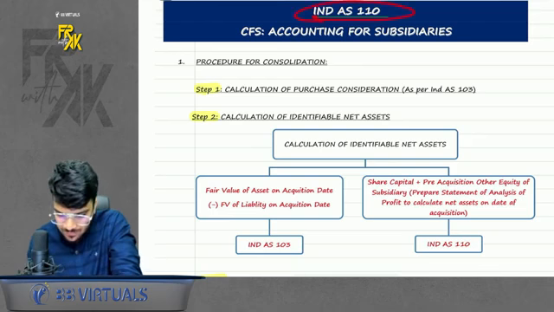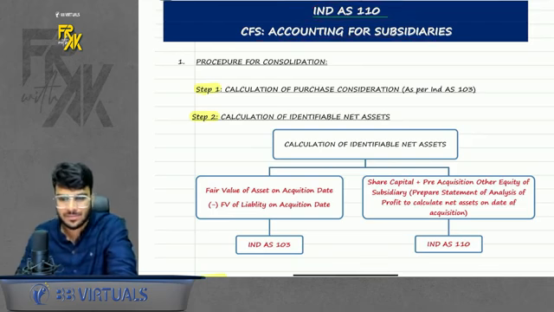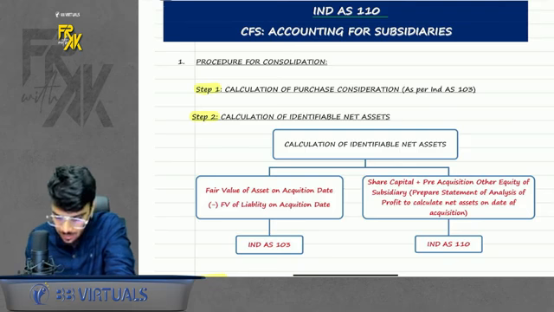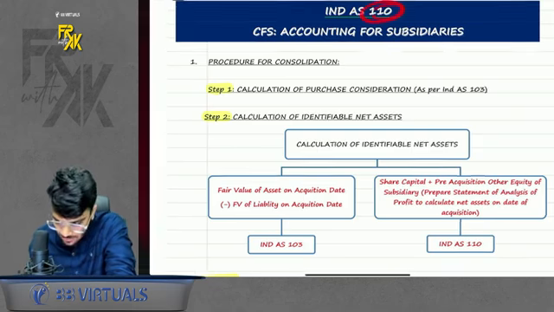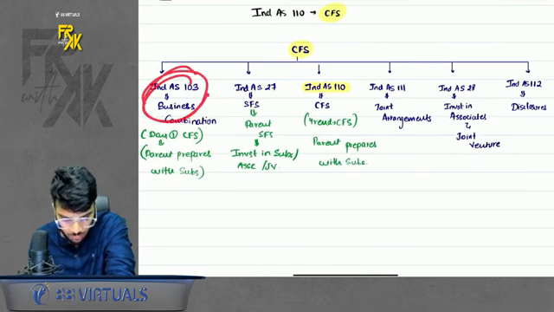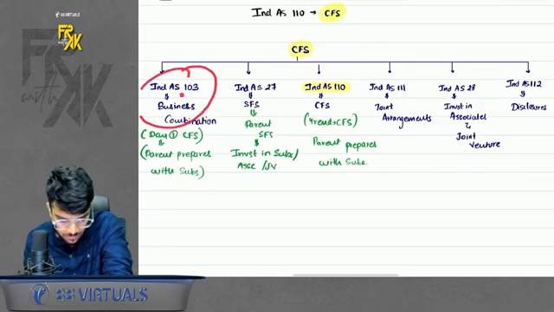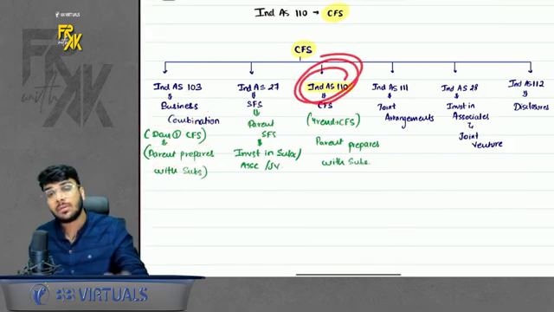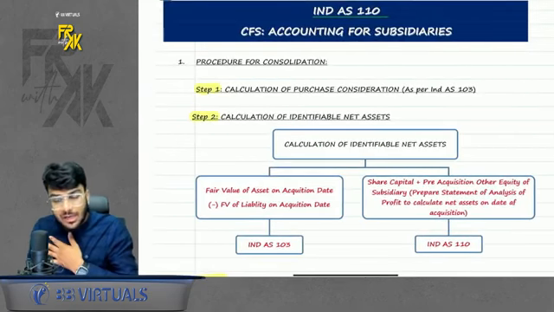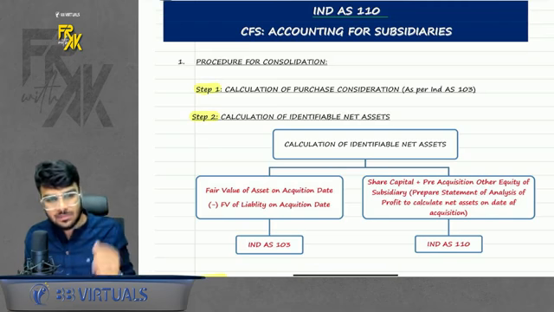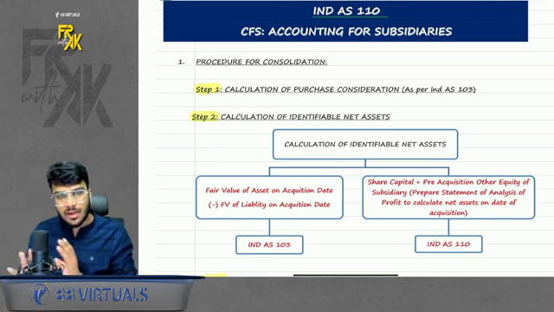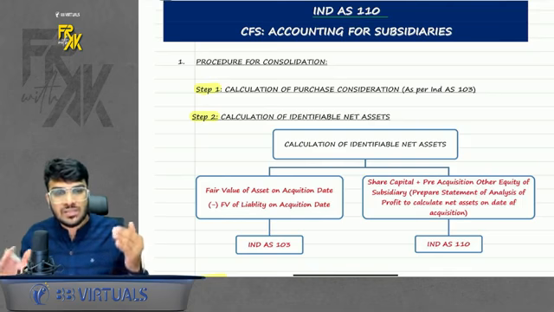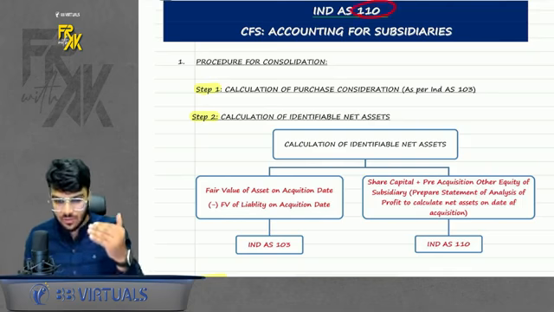First of all, Index 110, named CFS accounting for subsidiaries. Now when we talk about accounting for subsidiaries, do remember one thing. It is a continuation of what we study in Index 103. 103 talks about the CFS on day 1 when you acquire the control. 110 talks about the CFS on year end. Suppose you acquired a company on 1st April 2012. Now year end has come, 31st March 2013. How will you prepare the CFS on year end? That is what this Index 110 will talk about.